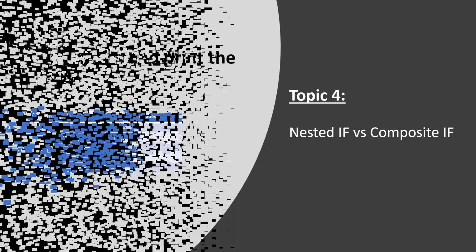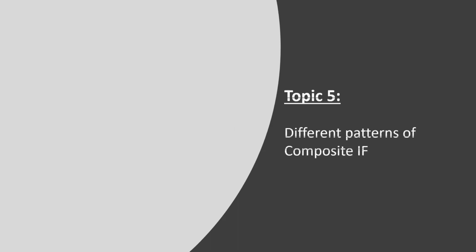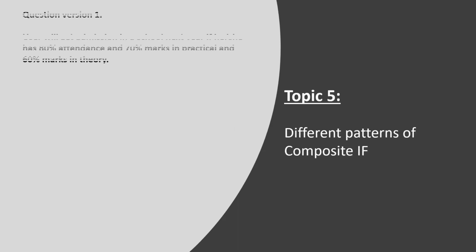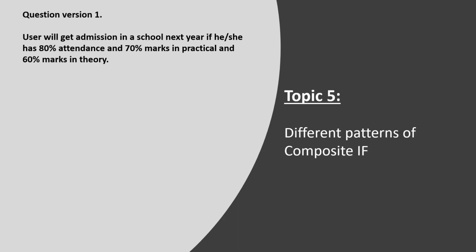We have already done this, and the last topic we are left with is topic 5, different patterns of composite conditions, the last one for the day. So if you are trying to get admission in some school or college, and the college is giving criteria like this: you have to have 80% attendance, 70% marks in practical and 60% in theory. Then only will you get admission into that school or college.